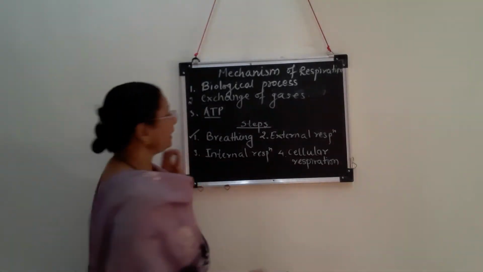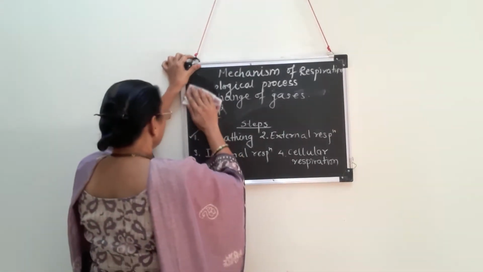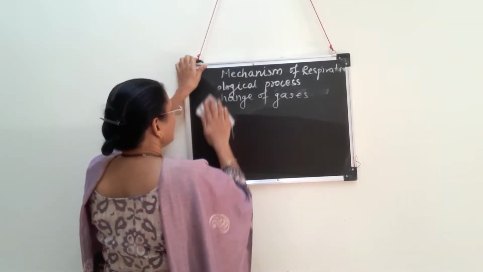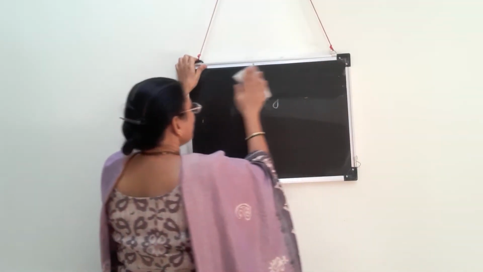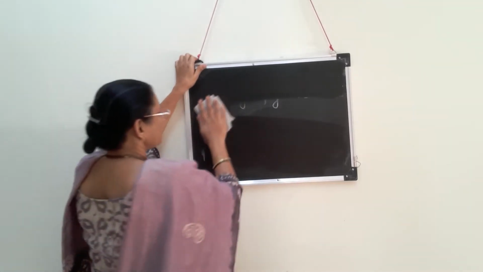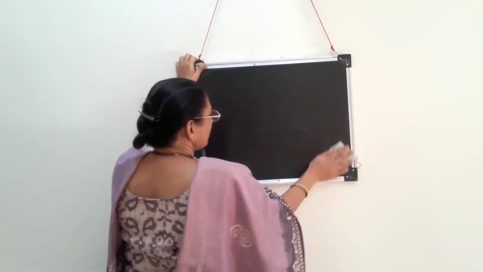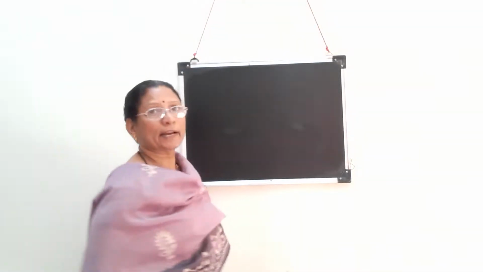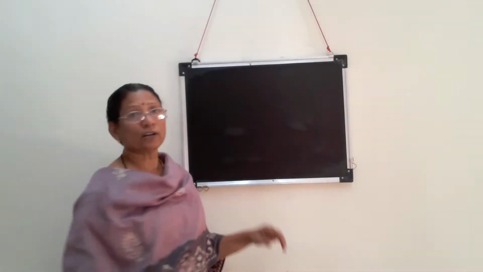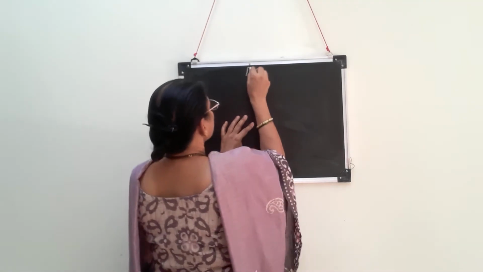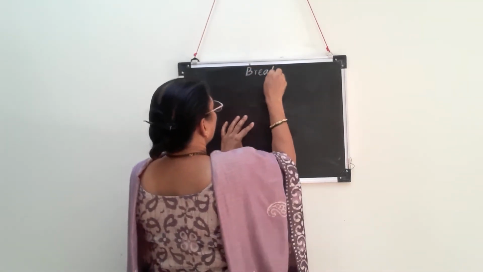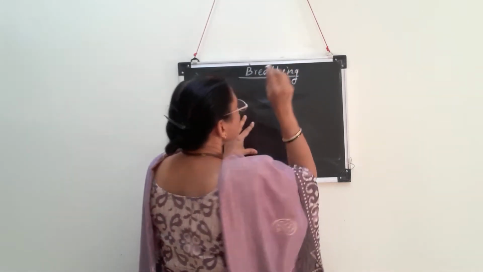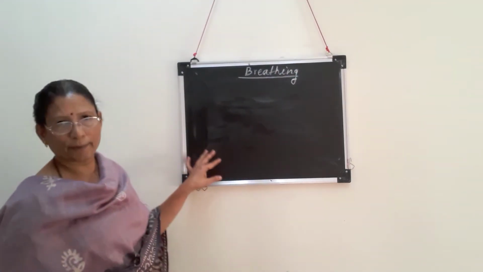What is this breathing? As earlier I said, breathing is an active process. Remember that active process means it requires energy. The biological processes which require energy are called active processes. This breathing involves 2 steps.